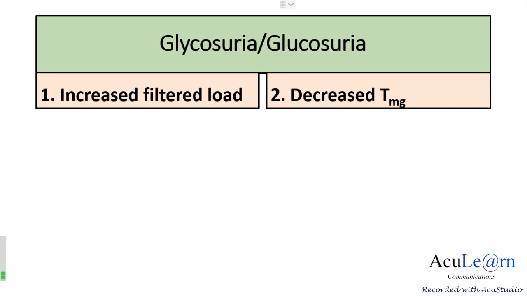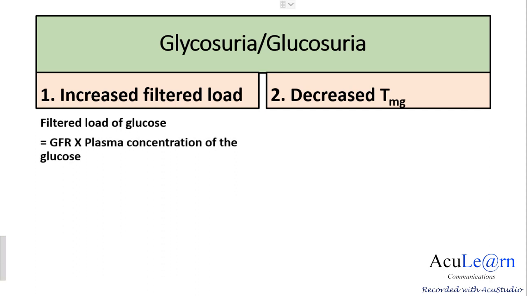Now, coming to the increased filtered load, we must know what the filtered load of a substance is, in this case glucose. The filtered load of glucose is GFR times the plasma concentration of glucose. So, the filtered load of glucose depends on two factors: the glomerular filtration rate and the plasma concentration of glucose. Any change in these two parameters will change the filtered load of glucose, and if it exceeds the transport maximum of glucose, glycosuria will occur.